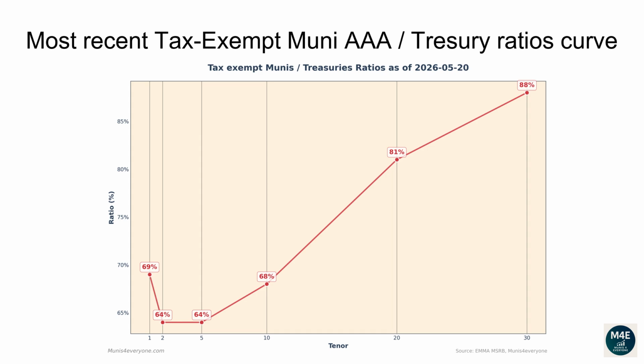The current one-year ratio is 69%. The 2 years ratio is 64%. The 5 years ratio is 64%. The 10 years ratio is 68%. The 20 years ratio is 81%. The 30 years ratio is 88%.